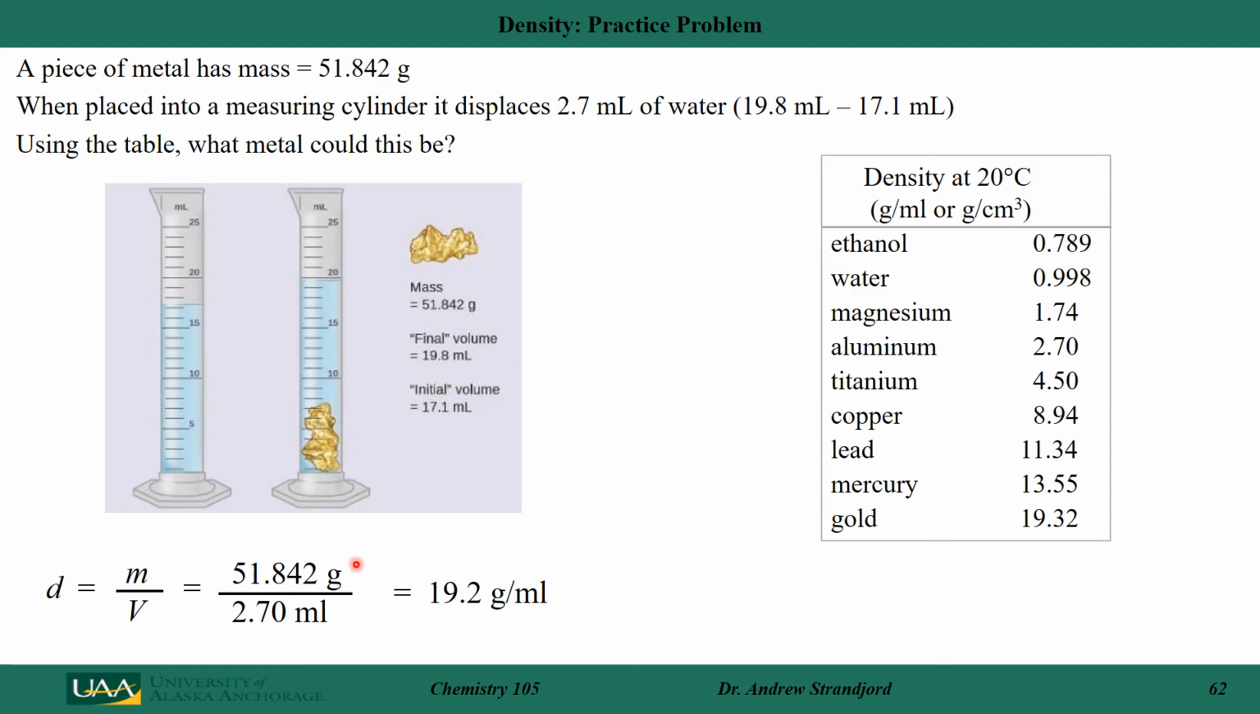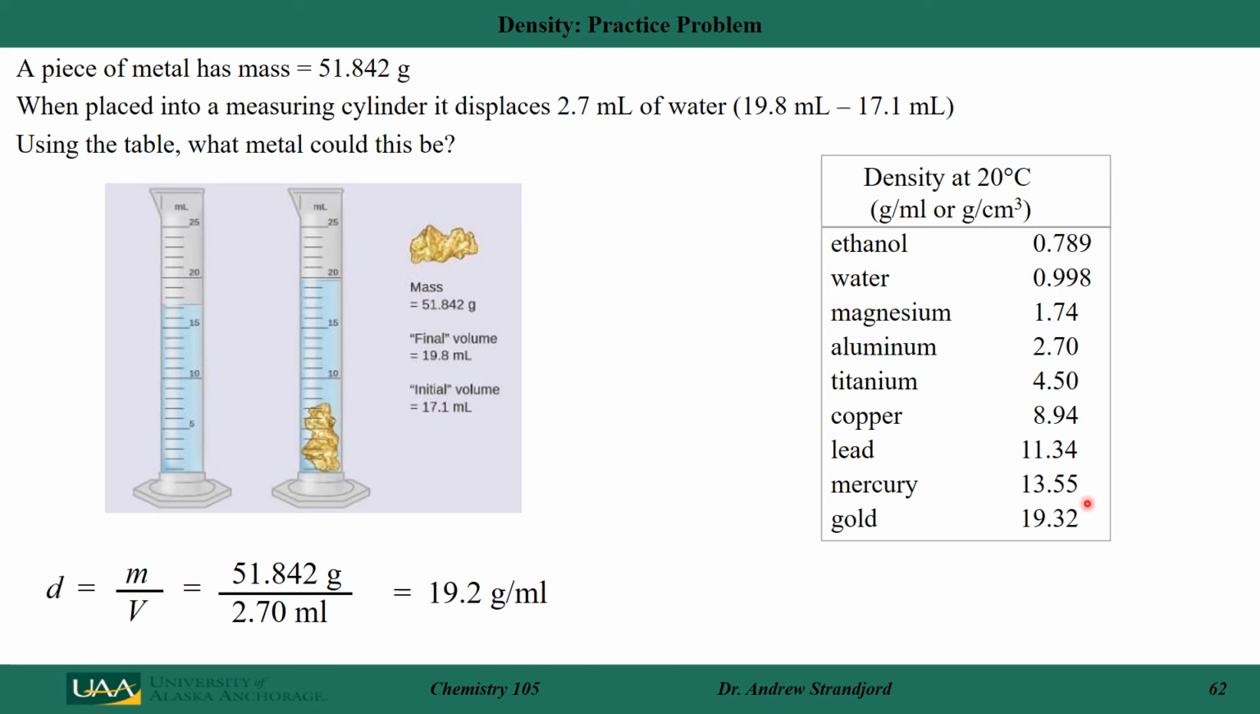So I can calculate the density by taking 51.842 divided by 2.70, and I get 19.2 grams per milliliter. Notice that in this table over here, I have the density of several different substances from a literature value. Notice that the units are either in grams per milliliter or grams per cubic centimeter. It turns out that I can convert milliliters to cubic centimeters, so they're the same thing.